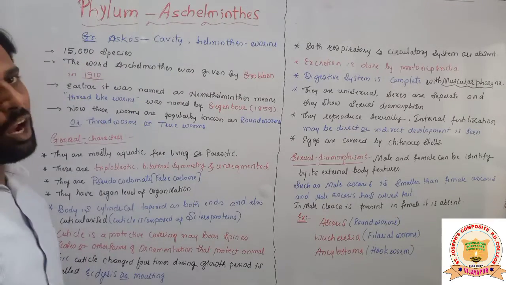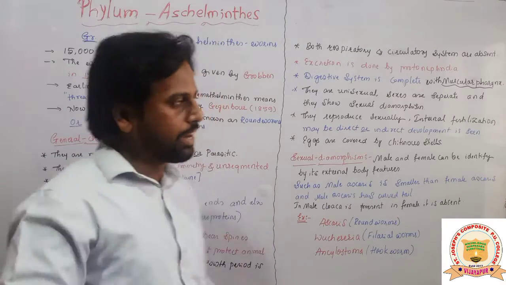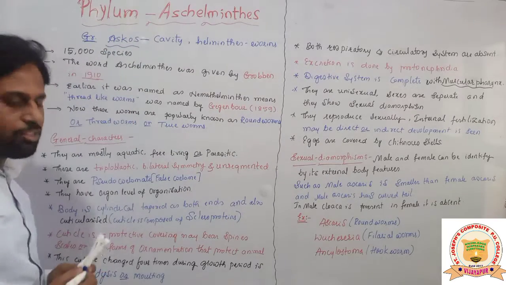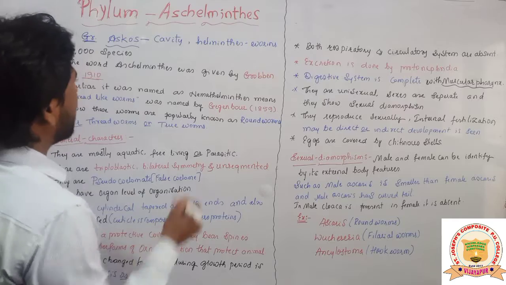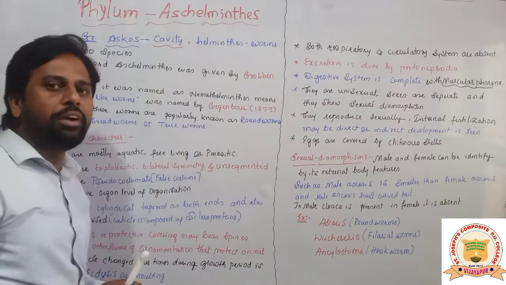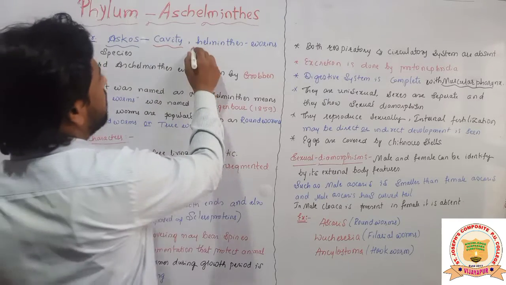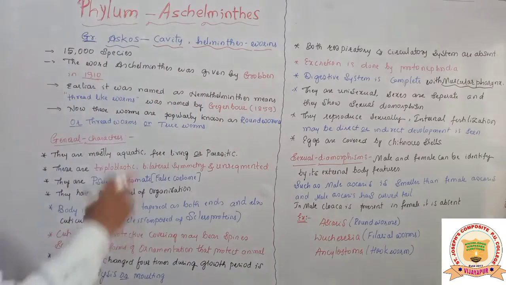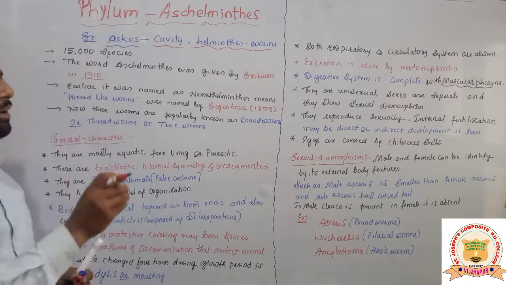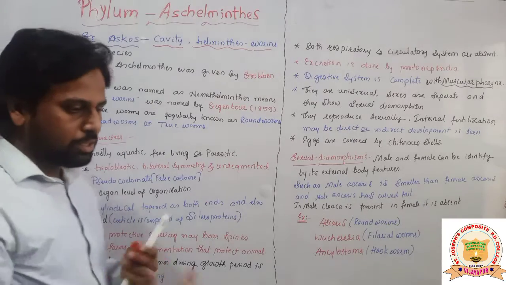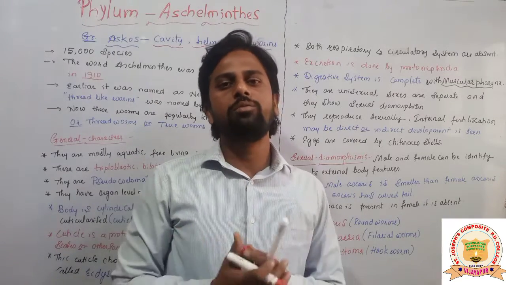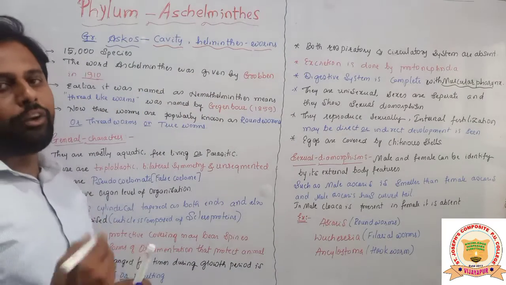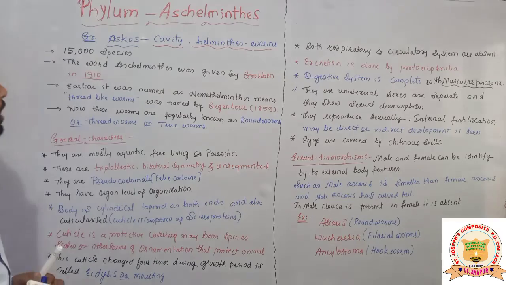Basically, Aschelminthes, the word is derived from the German word Askos. Askos means what here, students? Cavity. And helminthes means what here? Worms, as you already know. So Askos is nothing but cavity. So Aschelminthes are the worms which have a cavity in them. Let's look at some of the introductory part of the Aschelminthes here.